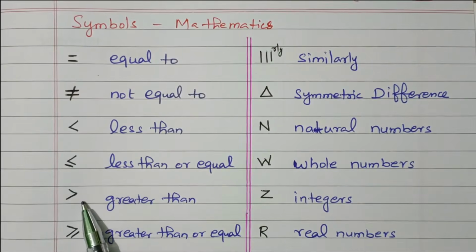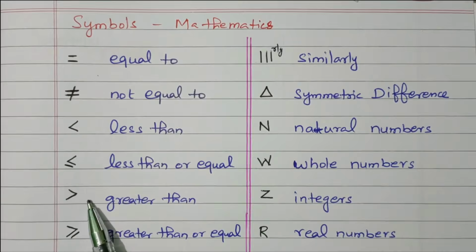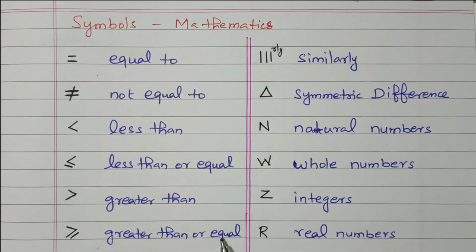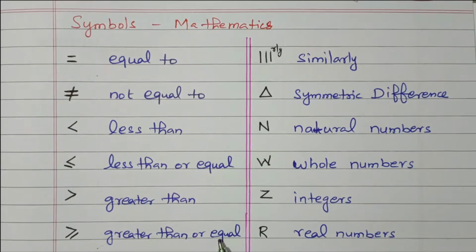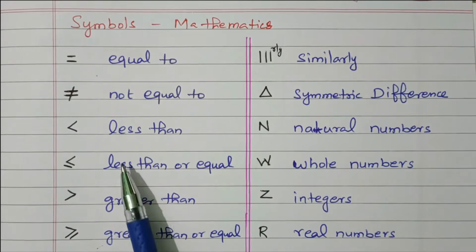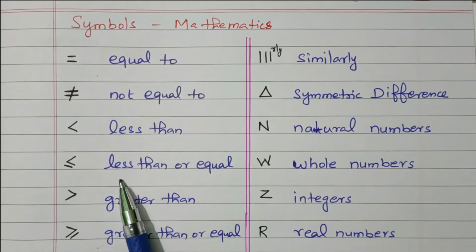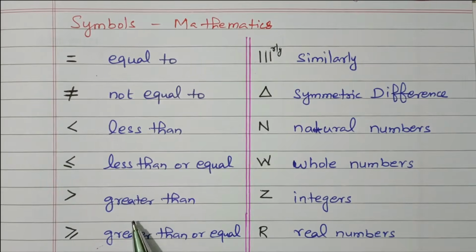Similarly, greater than. A greater than B means A is greater than B, not equal to B. But in the next symbol it is greater than or equal. A greater than or equal to B means A may be greater than B or it may be equal to B also. Right? So less than or equal, greater than or equal.